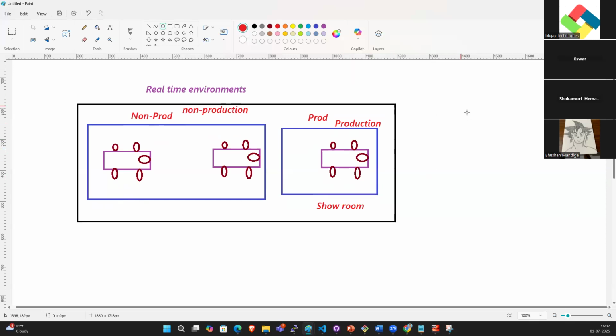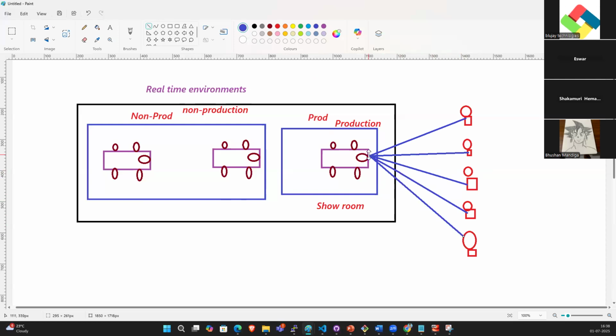So who will buy this? Who buys these cars? Who is buying? The end user. The end user will buy this car.